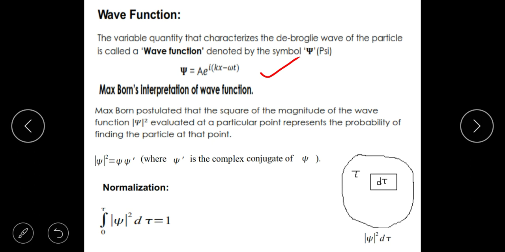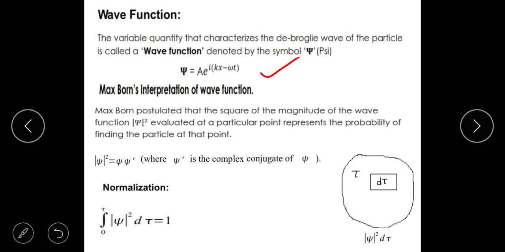This was a very, very difficult question to answer, and this was finally answered, and the answer is more surprising than the question, because in the water wave or in the electromagnetic wave, these were quantities which we could measure, right? Those were physical quantities. Height of the water is a physical quantity which we could measure.